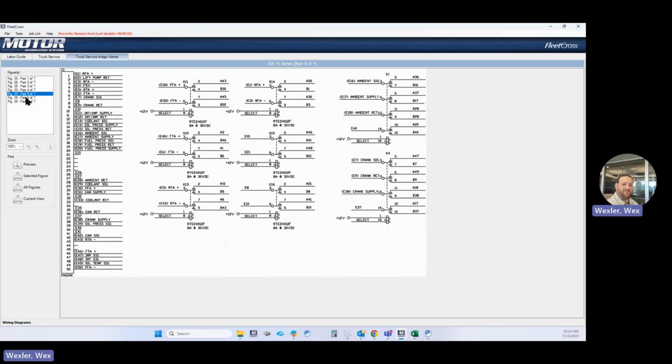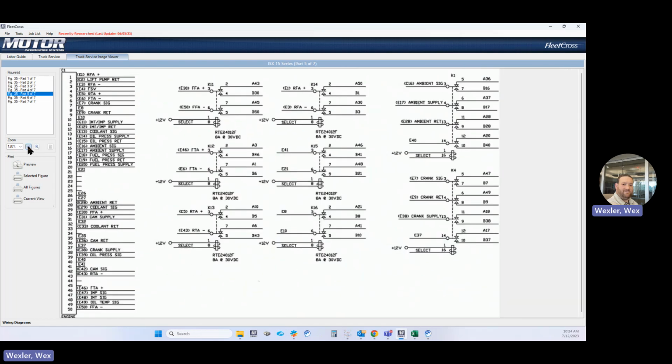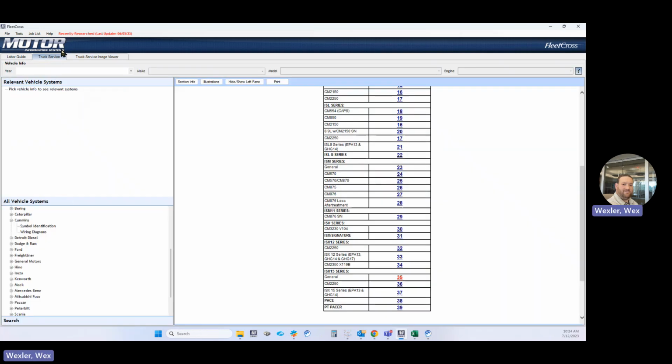So you can just navigate these various figures here. You can zoom in to make it bigger, zoom out. You can print as appropriate. And then you just click back on the service tab to navigate between the image and back to where you were. So there's wiring diagrams for all these different vehicles.